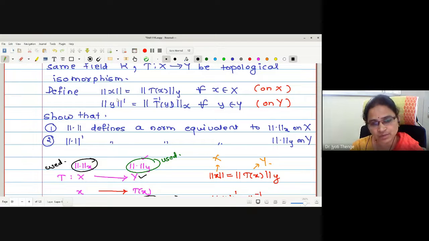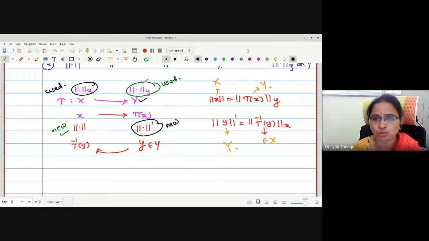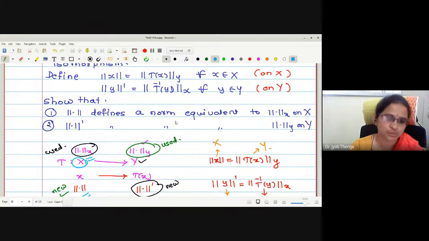Now our aim is to show that of the two norms defined on the linear space X, first, this new norm is a norm and then equivalent to norm x. Secondly, norm dash is a norm and then we have to prove it is equivalent to norm y. That means two steps to prove.